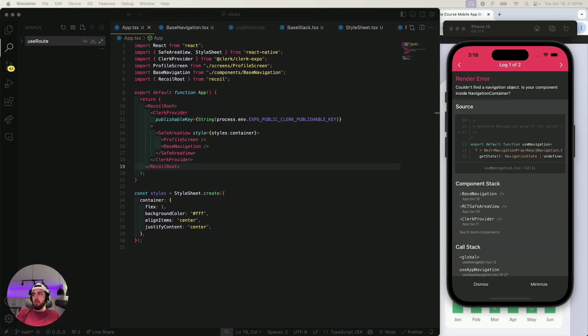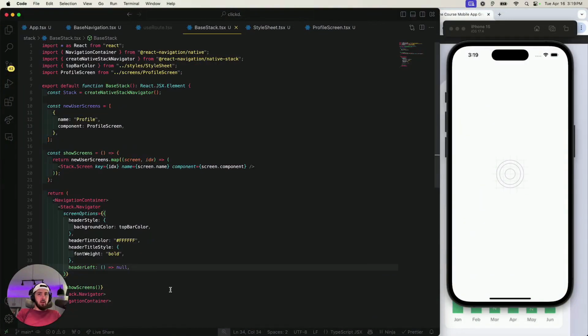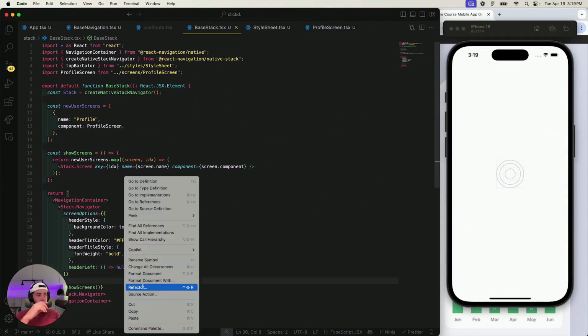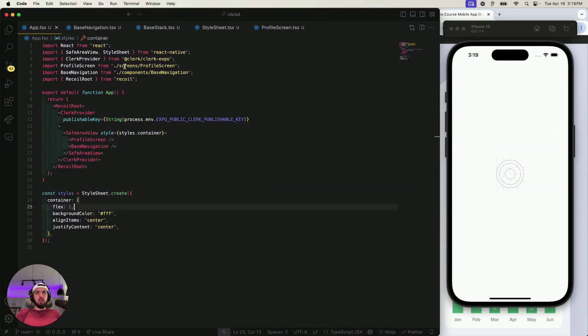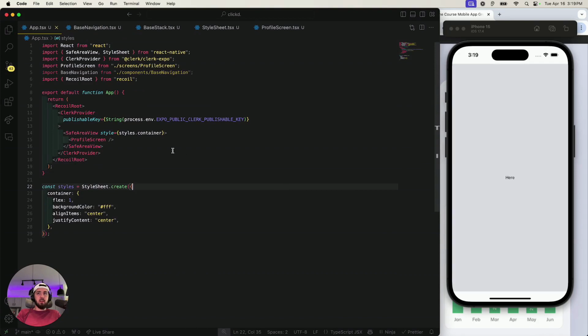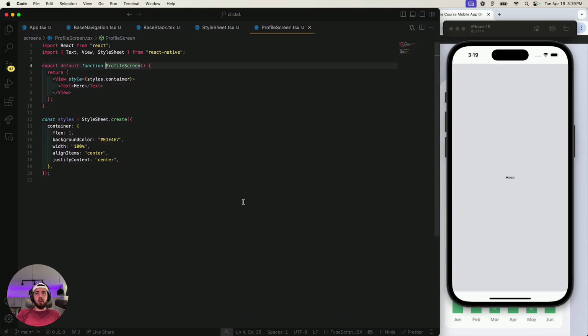Okay, so navigation container, stack navigator. Is this it? Did it work? If not, I'll figure out some better navigation. There's no way it's that convoluted for native navigation. That doesn't seem right. Okay, so worst comes to worst, we'll undo all that. Base navigation, just get it out of here. Boom. Okay. And let's just build up the profile screen then while I still got time.